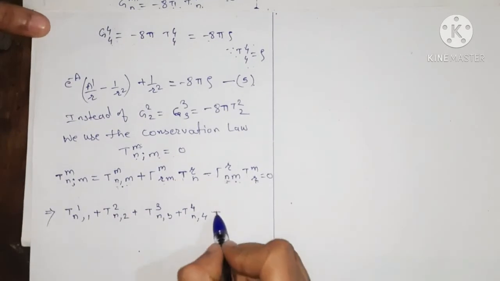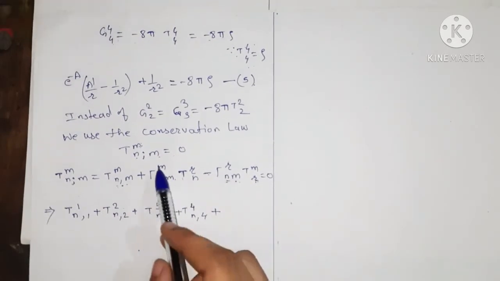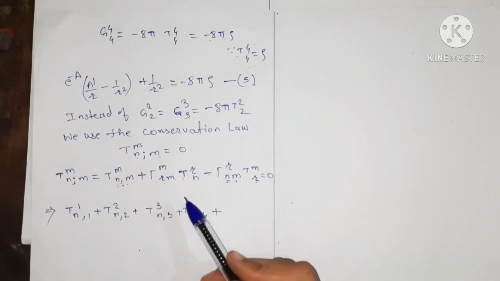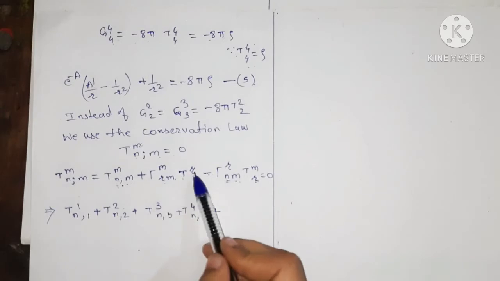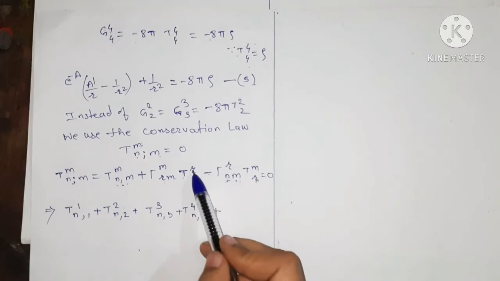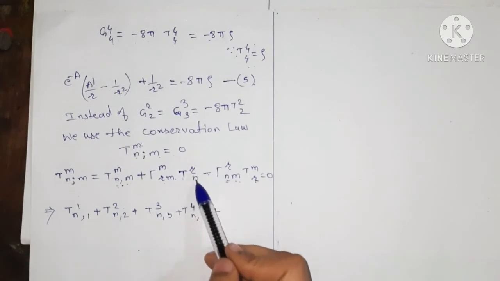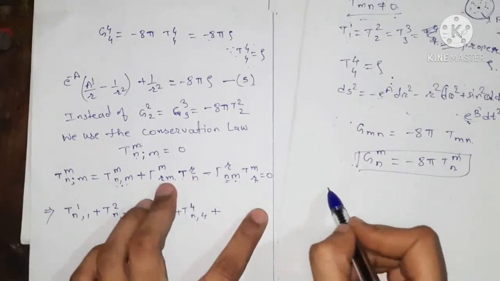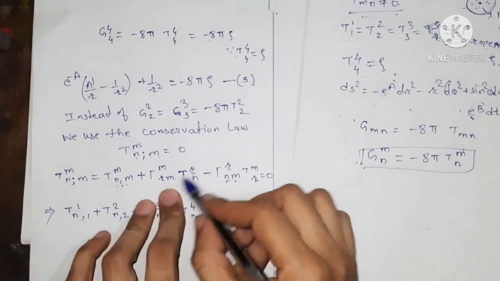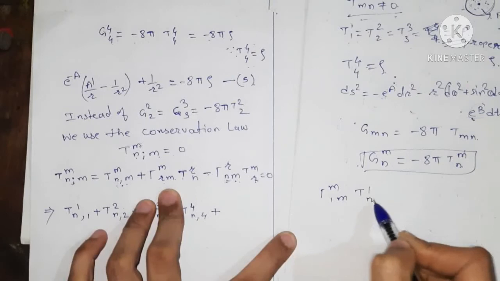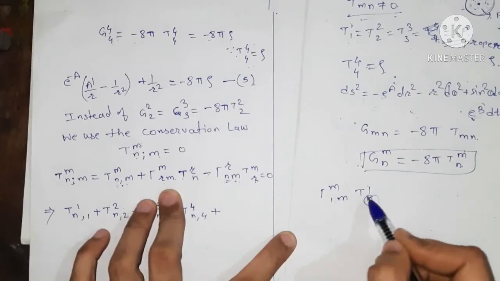Plus now here Γ^m_{rm} T^{rn}. r is also a dummy suffix and m is also a dummy suffix. So we vary firstly r, because if we take r equal to 1, then n should be chosen equal to 1. Because if we choose r equal to 1, that is, we are varying the dummy suffix r, so it is Γ^m_{1m} T^{1n}. Okay, so what is the value of n that should be chosen here?